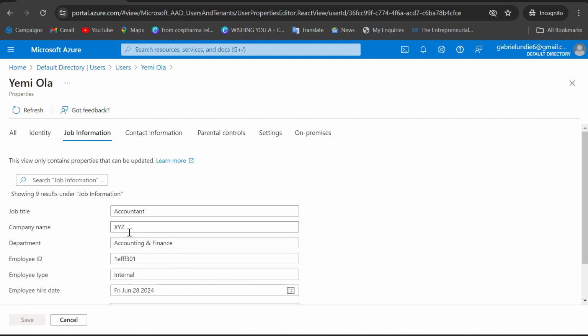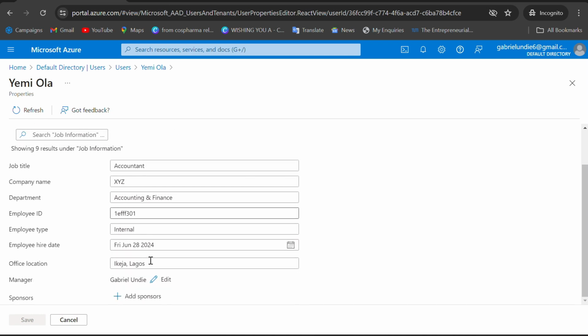The user is working at XYZ company, the job title is accountant, and you can see the department is accounting and finance. And then the user ID can be given to you by your HRO to input in this particular place. The type of employee is internal, and then for the employee hire date, you put the hire date.